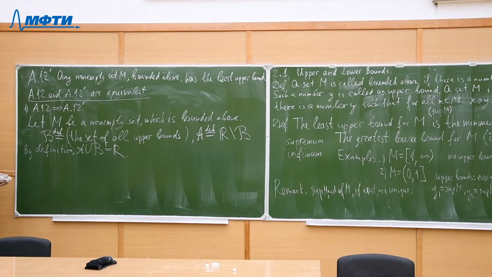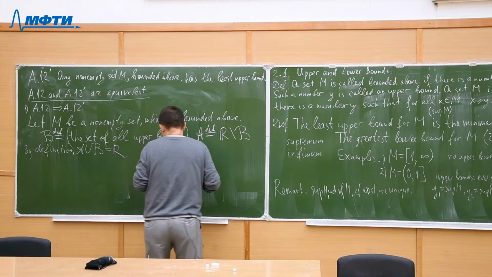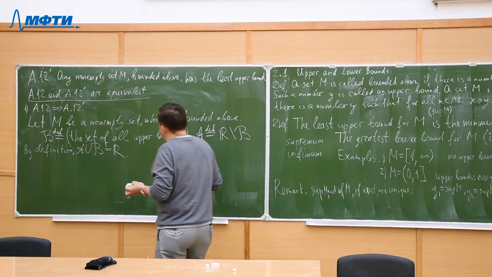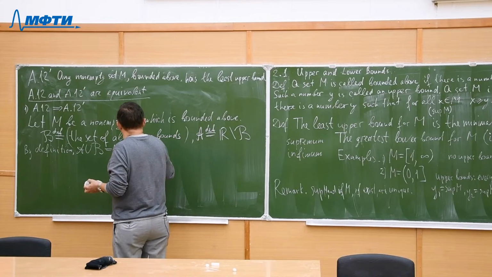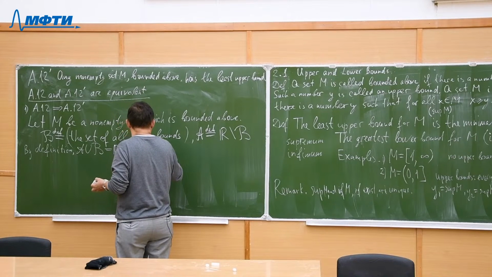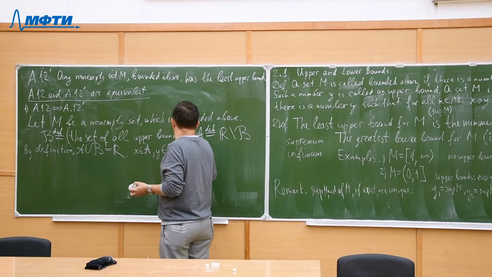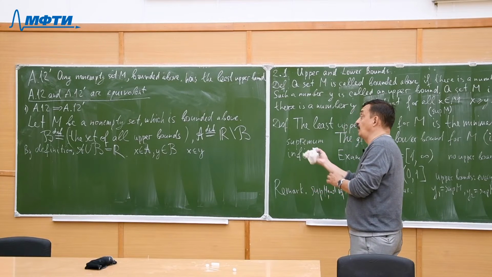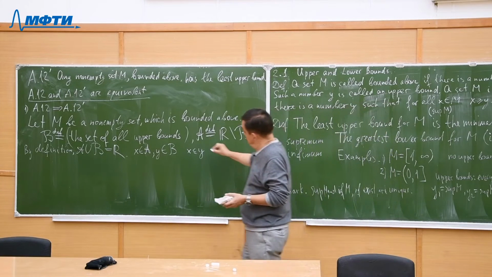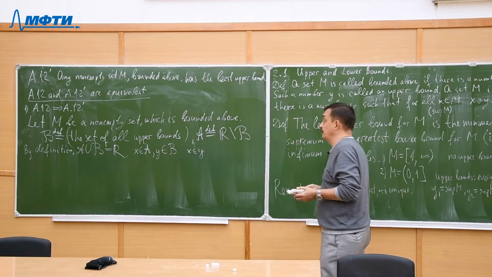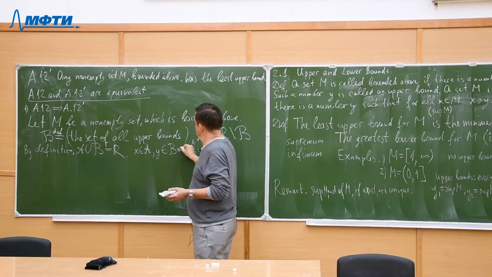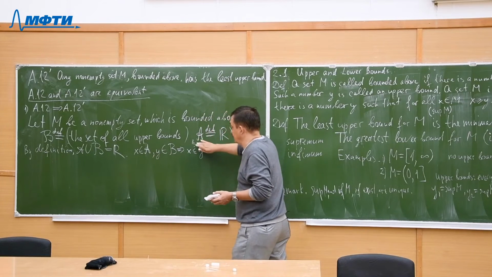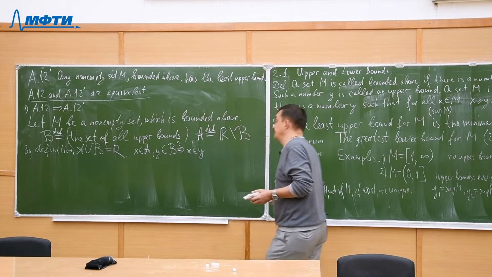So what we need to check before applying the completeness axiom is that for every x from A and y from B, x is less or equal than y. That is what we need to check.